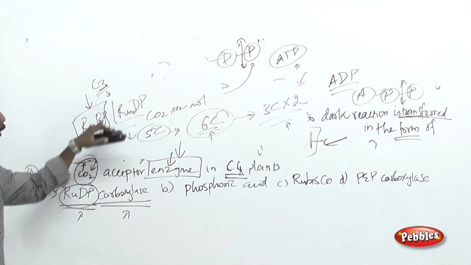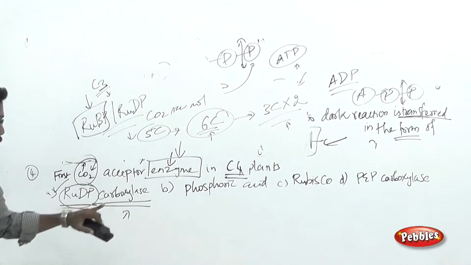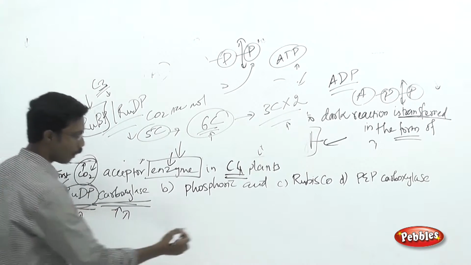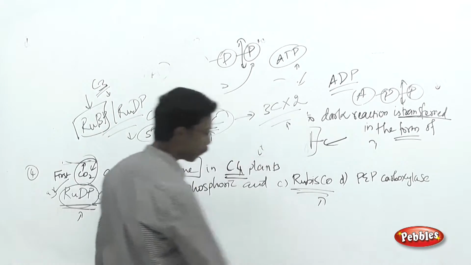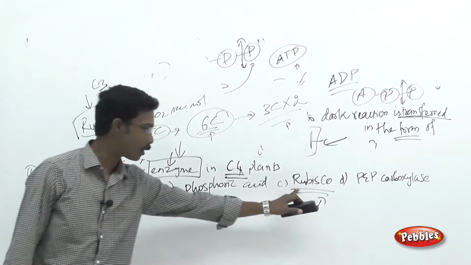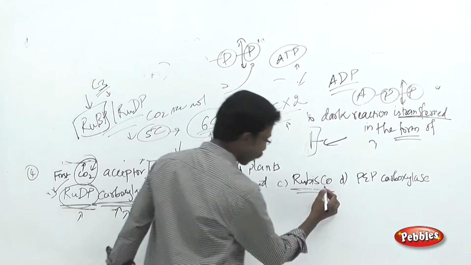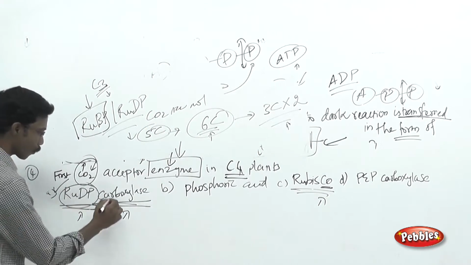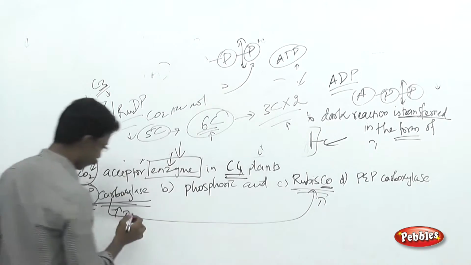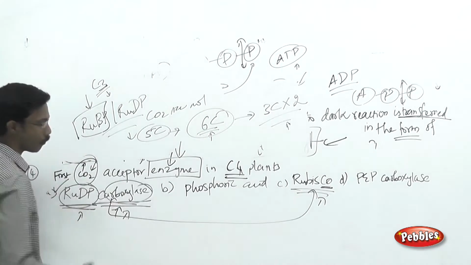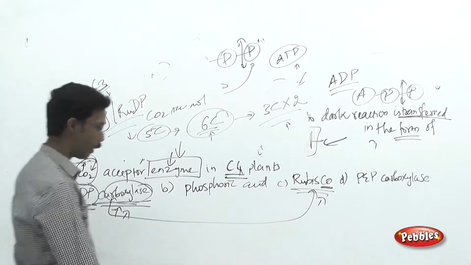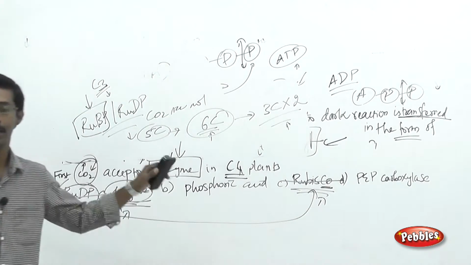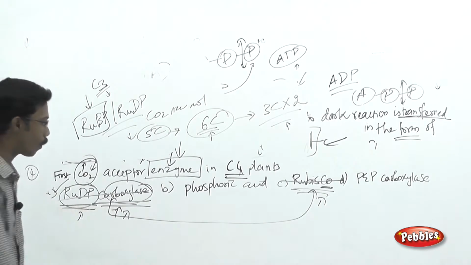This is the acceptor in the C3 plants, and ribulose bisphosphate carboxylase and rubisco are both the same enzyme. Okay, so rubisco is the ribulose bisphosphate carboxylase. Co refers to carboxylase and oxygenase. So this is a kind of activity of the rubisco enzyme. Both the enzymes are involved in the C3 plants, not in C4 plants.